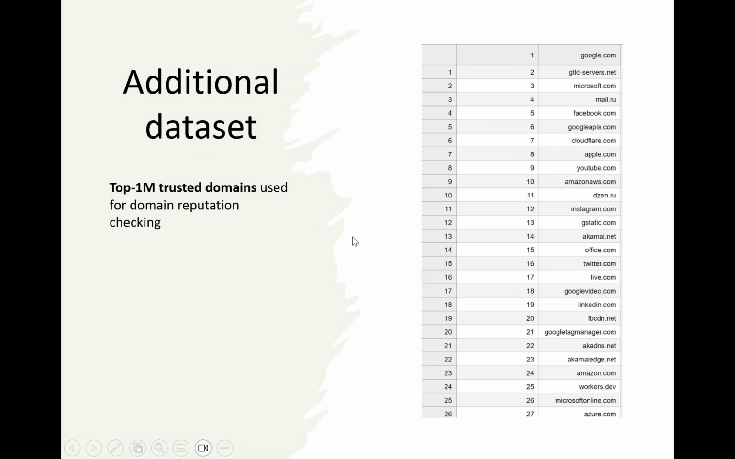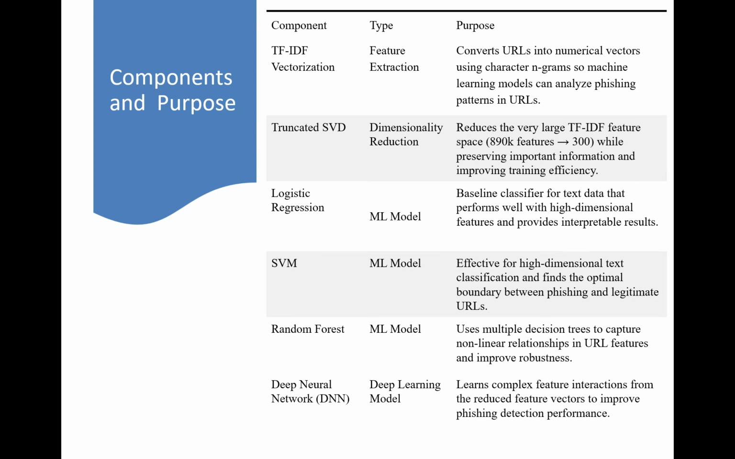In addition to the main dataset, a top 1 million trusted domains dataset was used for domain reputation checking. This dataset contains popular legitimate websites. It helps reduce false positives by identifying trusted domains that should not be classified as phishing. These are the components and their purpose.